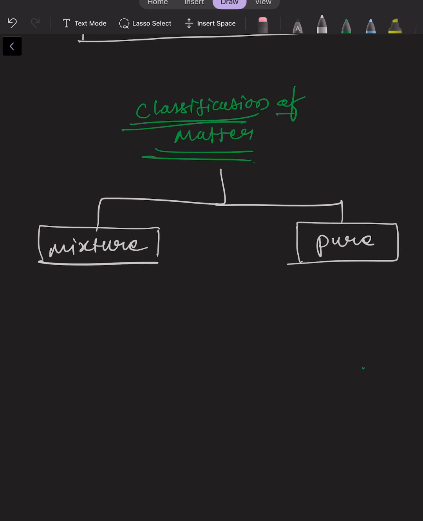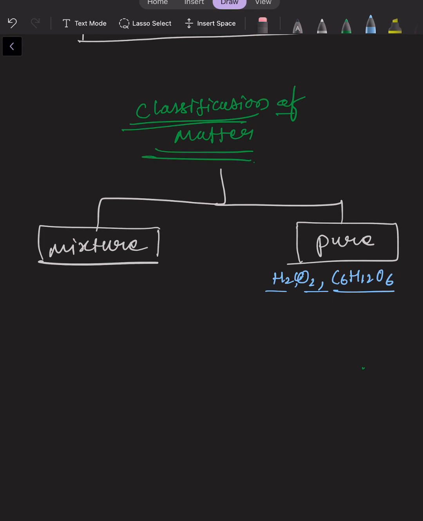When the chemical properties of the constituent element or compound are the same, then it will be called pure matter. For example, H2, O2, glucose. These are examples of pure matter.